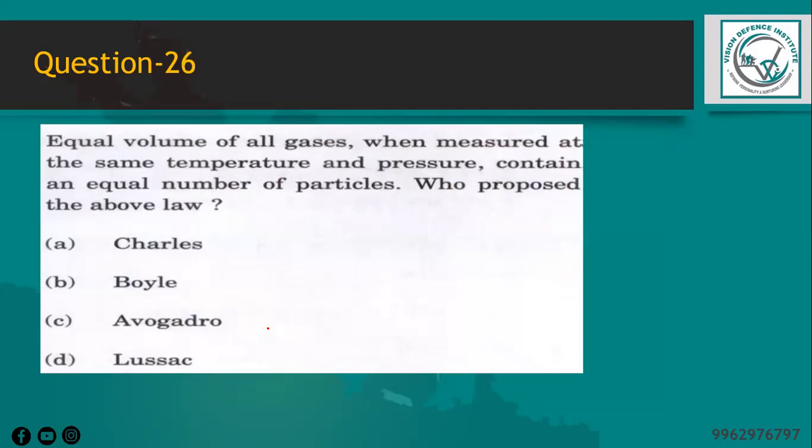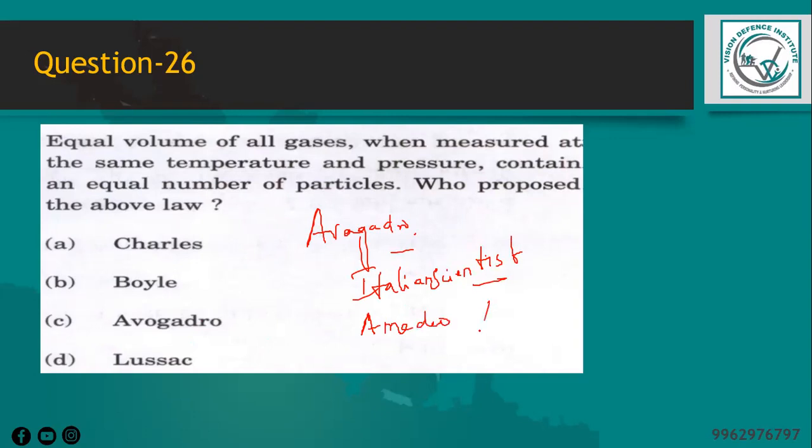Next question is, equal volumes of all gases when measured at the same temperature and pressure contain an equal number of particles. Who proposed the above law? The law that states equal volumes of gases at the same temperature and pressure contain an equal number of particles is known as Avogadro's law. It was proposed by an Italian scientist, Amedeo Avogadro, in the year 1811. So option is C.